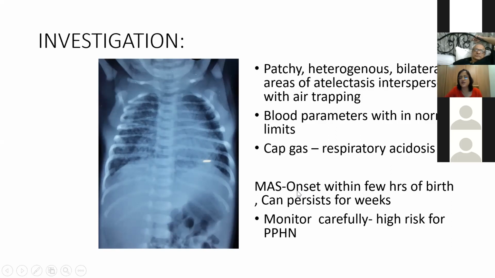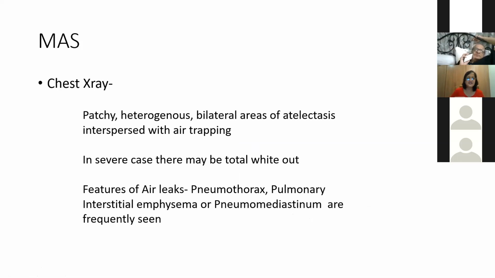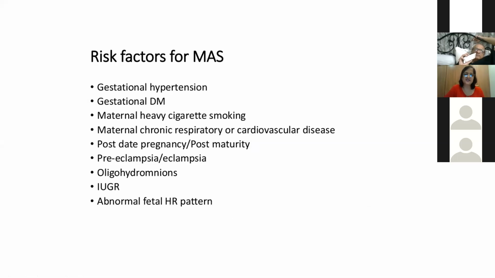So this is meconium aspiration syndrome, which occurs within a few hours of birth, but can persist longer than TTN and RDS sometimes. You have to monitor carefully for high risk of PPHN, and they are also at high risk for pneumothorax. So chest X-ray, as I said, is patchy, heterogeneous, bilateral areas of atelectasis interspersed with air trapping. In severe cases, there may be total whiteout. Features of air leaks may be there: pneumothorax, pulmonary interstitial emphysema, or pneumomediastinum are frequently seen. These are the risk factors: gestational hypertension, diabetes. I think I'm omitting this.